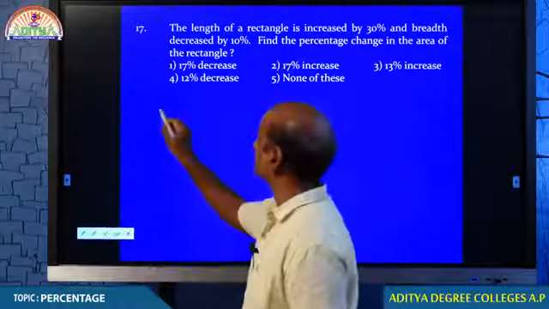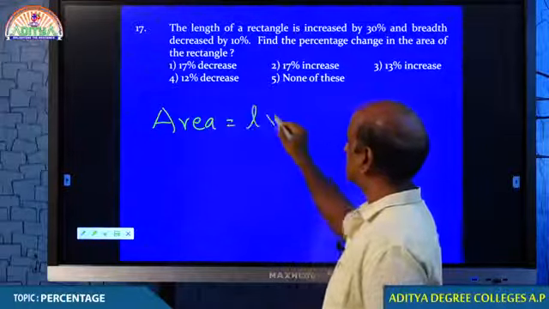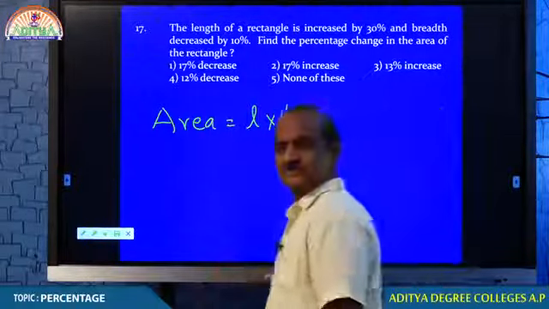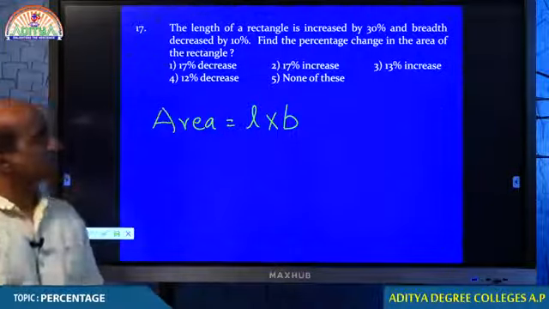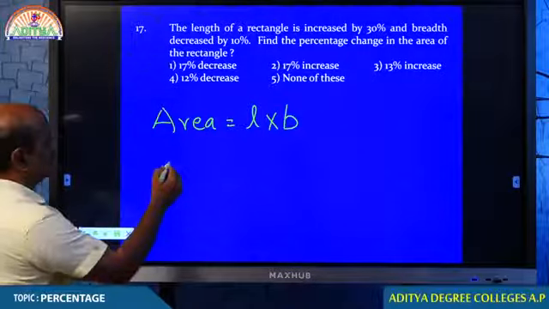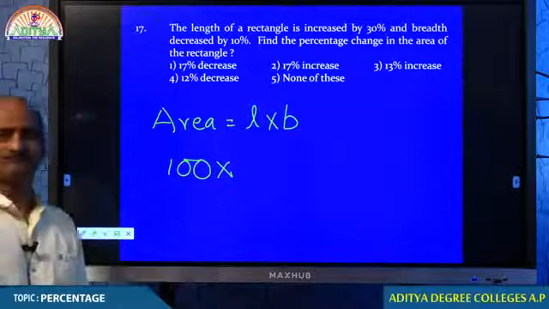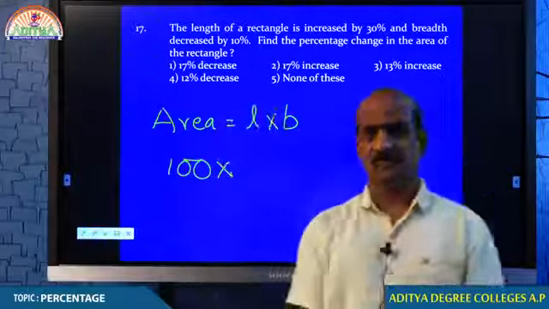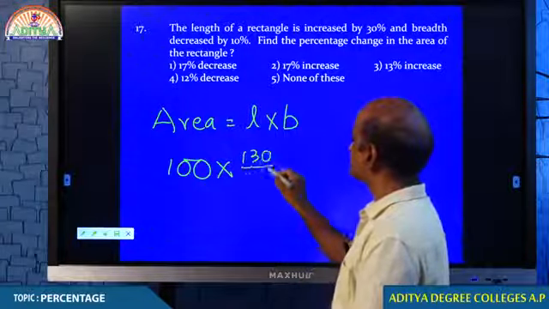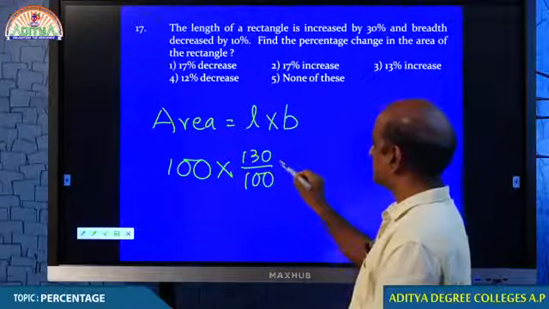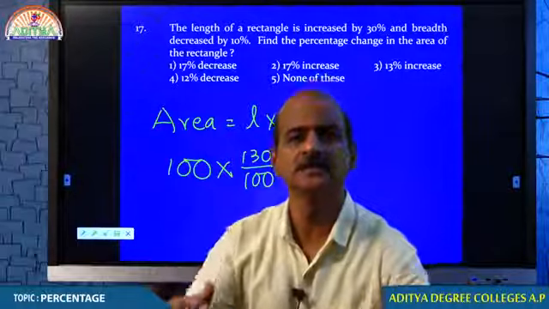Therefore, area of a rectangle is given by the formula length into breadth. Tell me how many changes have happened in this case? Length increases and breadth decreases. Okay, let the original area be 100. Tell me what happened with length? Length increased by 30%. Why 130 by 100? Because it increased by 30%.